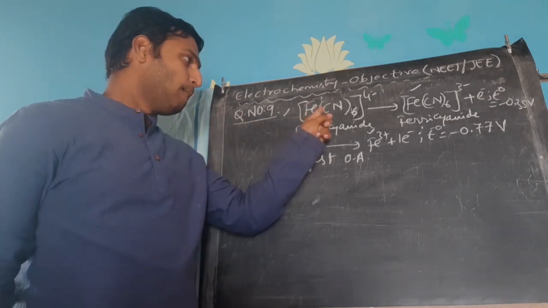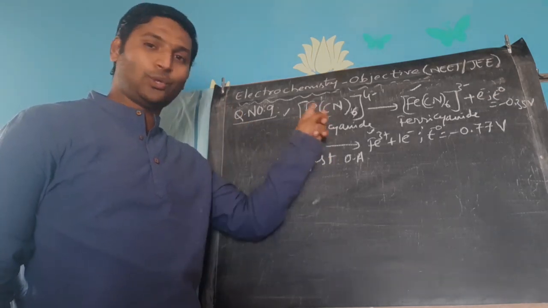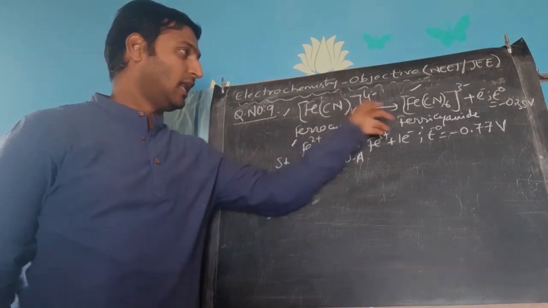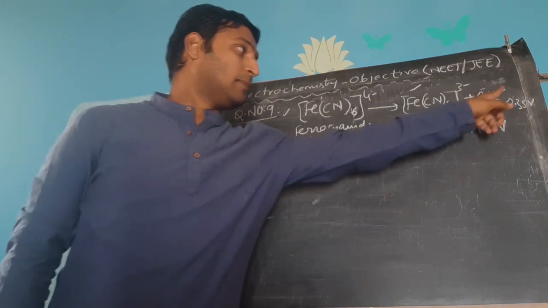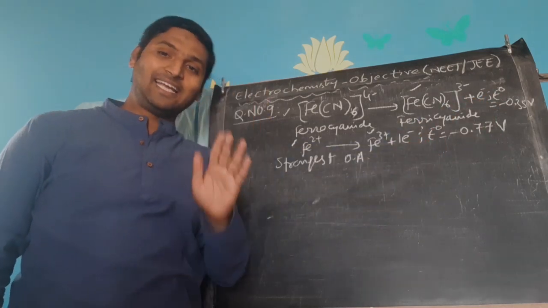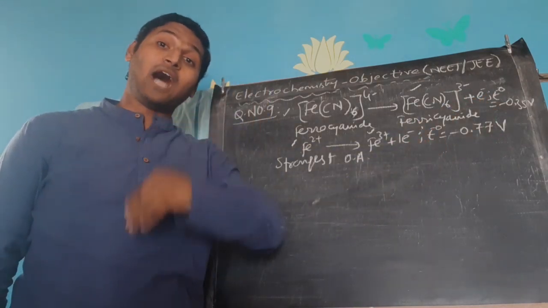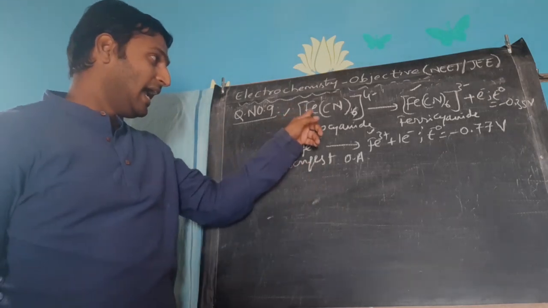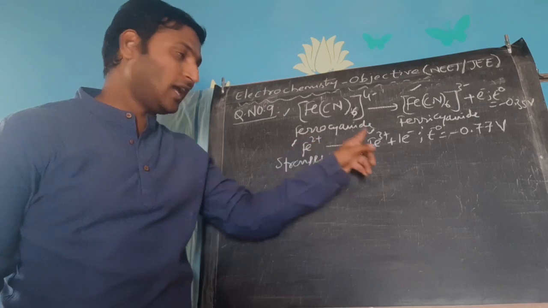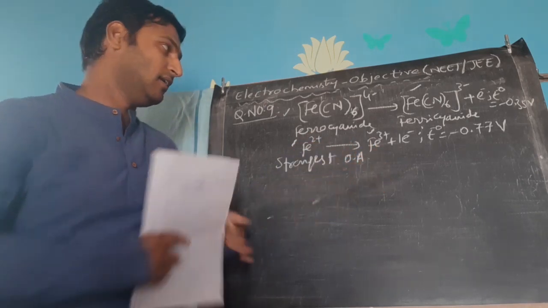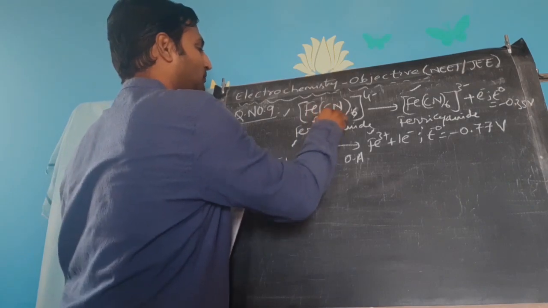See, both equations shown to you in the reaction are oxidations, loss of electrons. That means both the potentials mentioned here also are oxidation potentials, standard oxidation potentials, not reduction potentials. Now, a species that is undergoing oxidation acts as a good reducing agent.